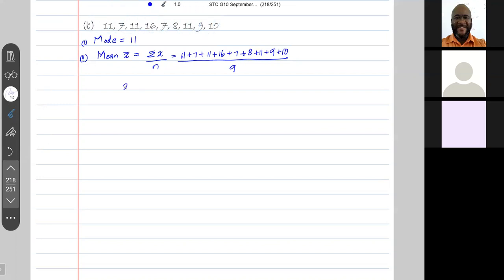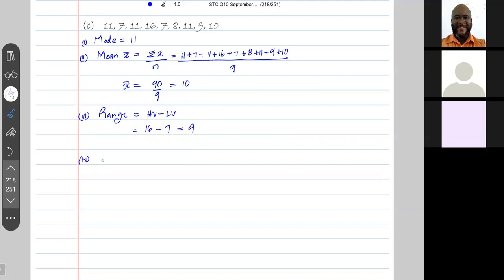So X bar is therefore, when you add them up, what did you all get? Anybody? 90. It was 90. So 90 divided by 9, the mean is 10. Next, we need the range. Now, the range is the highest value minus the lowest value. So the highest value is 16. The lowest value is 7. The range is 9.